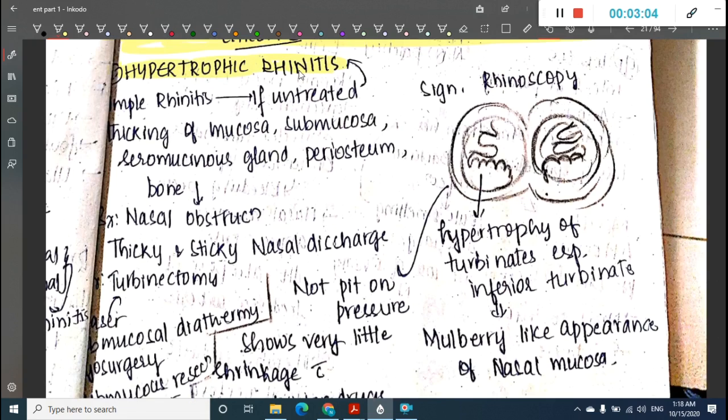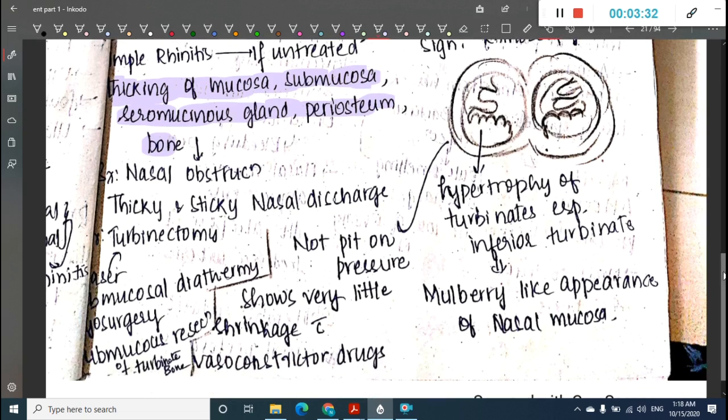What do we see in hypertrophic rhinitis? In this we have simple rhinitis, and if untreated, it will lead to hypertrophic rhinitis. In hypertrophic rhinitis, there is thickening of the mucosa, submucosa, seromucinous glands, periosteum and bone. As a result, there will be nasal obstruction because of the thickened structures, and it also causes nasal discharge.